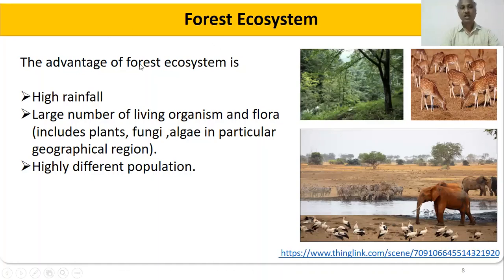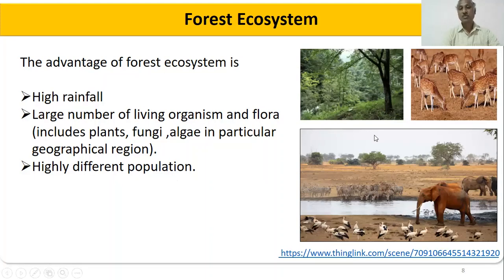The second point is a large number of living organisms: the forest gives shelter to plants, fungi, algae, and highly diverse populations in a particular geographical region.